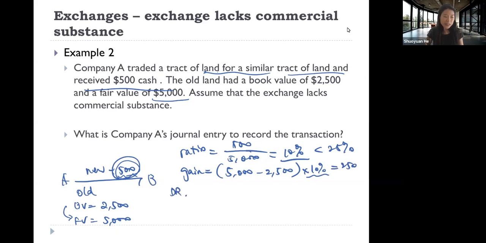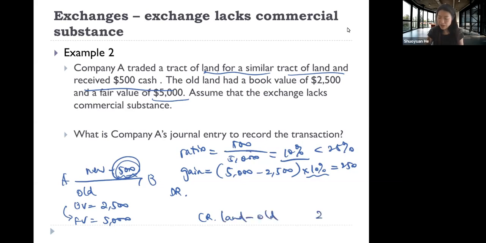To write out this journal entry, we need to first write out that the firm is giving up an old piece of land.